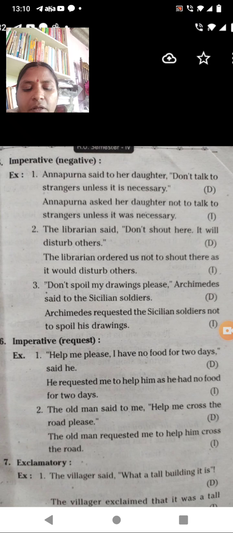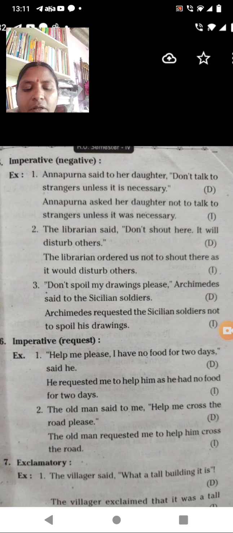So, "Don't spoil any drawings, please." Then what did Archimedes say to the Sicilian soldiers? Archimedes requests the Sicilian soldiers not to spoil his drawings.